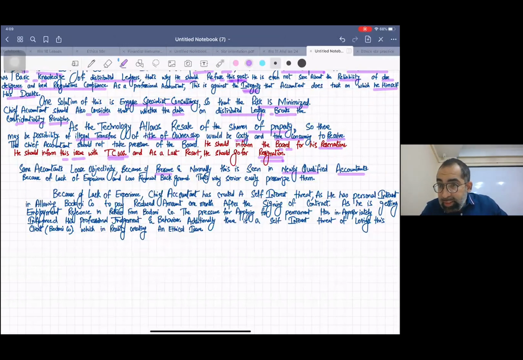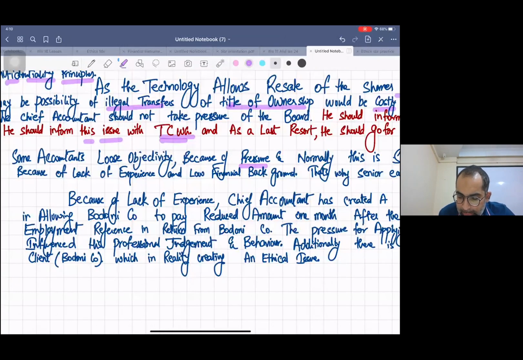So we have to first discuss that it's easy to manipulate and pressurize these new guys, and write the reasons as well. Because of lack of experience and low financial background, because initially the guys are not that rich as compared to seniors. That's why seniors easily pressurize them.